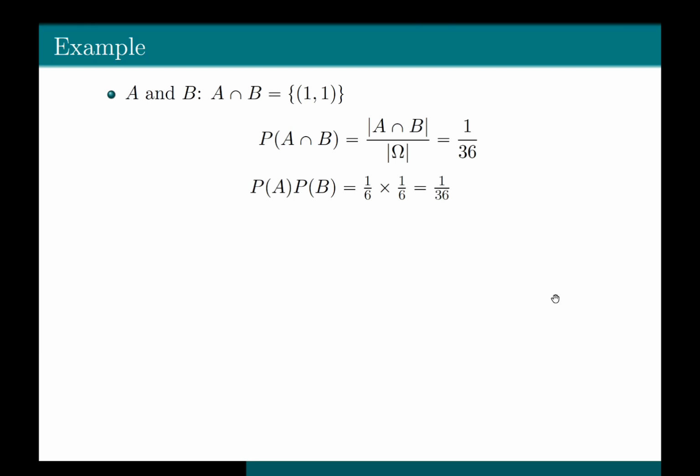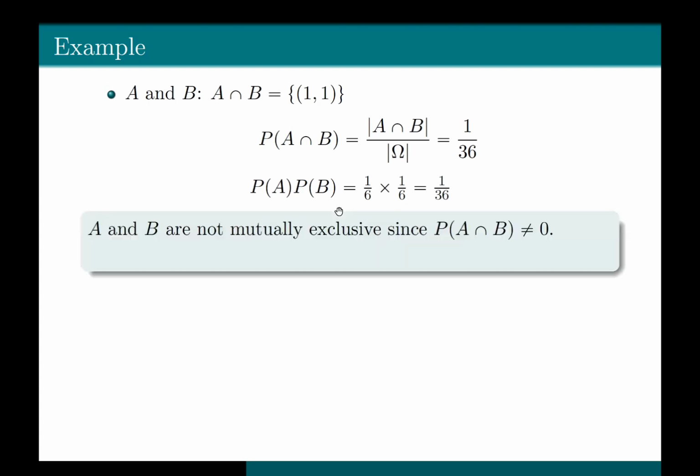Clearly, since probability of A intersection B is not equal to 0, we get that it is definitely not mutually exclusive. Now let's see if it is independent or not. To check that, we'll have to find the value of P(A) times P(B). Probability of A is 1 divided by 6, probability of B is 1 divided by 6, and we get 1 divided by 36.